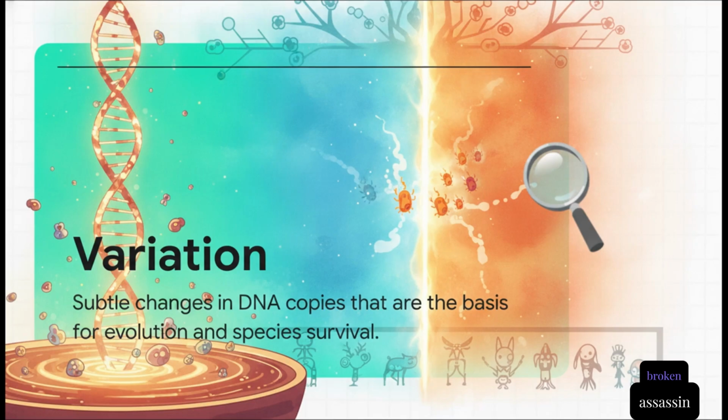And you might wonder, why does this matter? Well, imagine a population of bacteria living happily in temperate waters. If global warming drastically spikes the water temperature, most of those bacteria are going to die out. But thanks to variation, a few rogue variants might just happen to be naturally resistant to heat. They survive, they grow, and they carry on the species. That inbuilt tendency for variation is literally the foundation for evolution and survival.